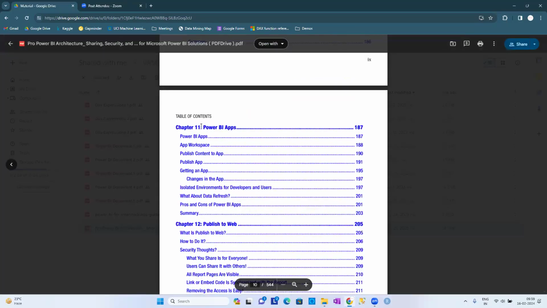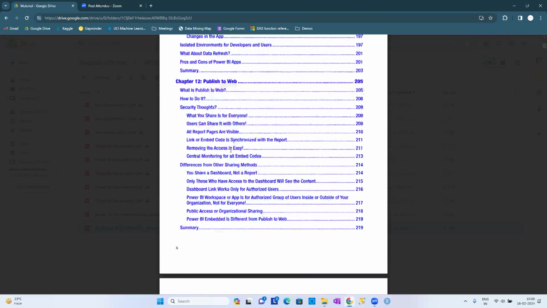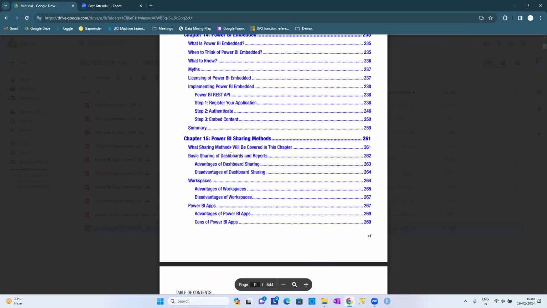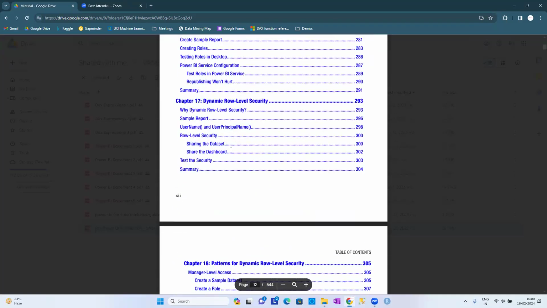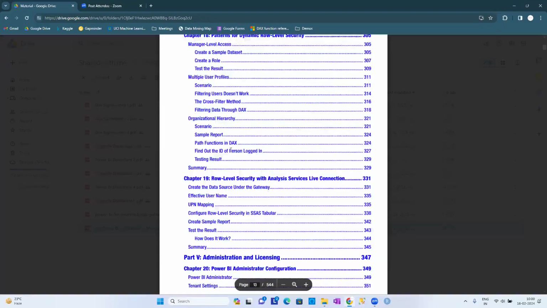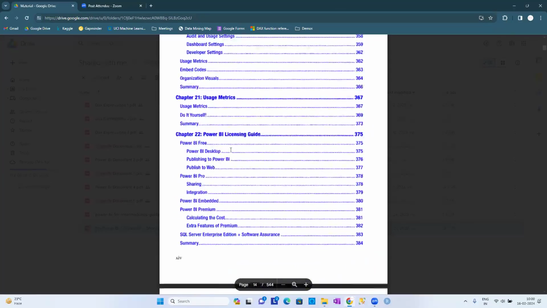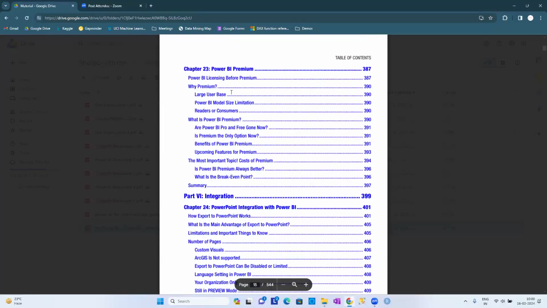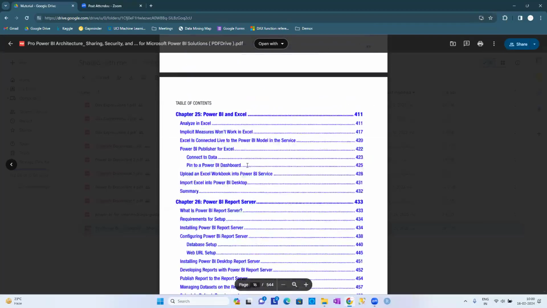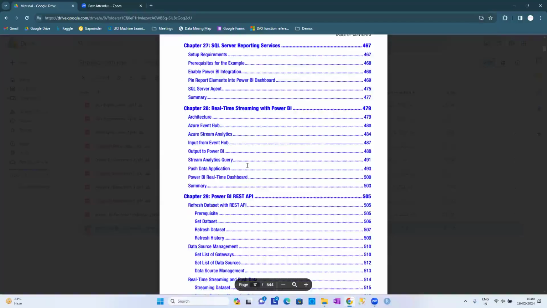Okay. So Power BI apps is going to be there: how to work with them, publishing, and all these things. We can see the complete concept of security. All these things are going to be available here, guys. These are going to be advanced concepts like the Premium edition and how to work with it. All these things are going to be different cases.